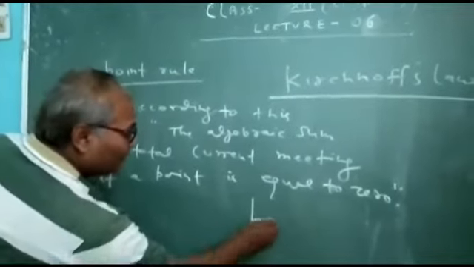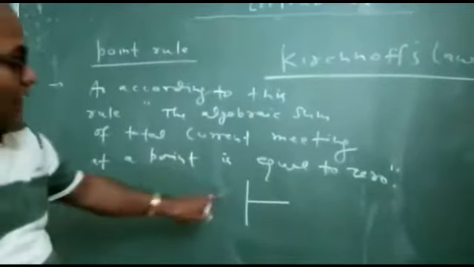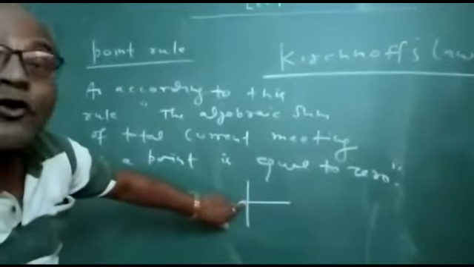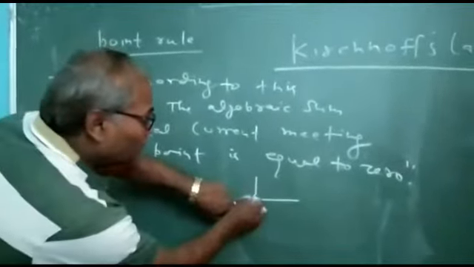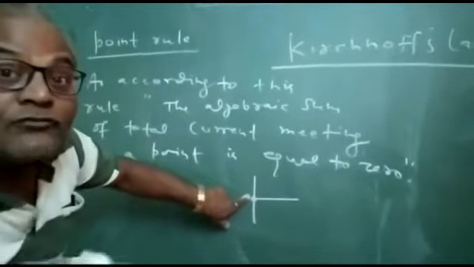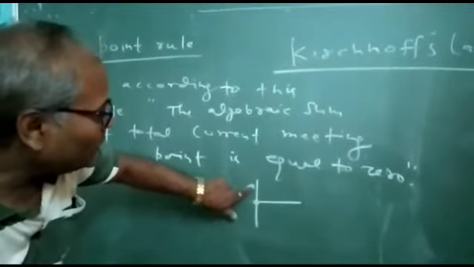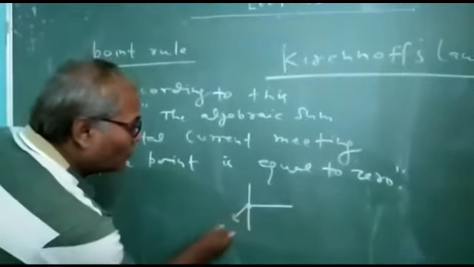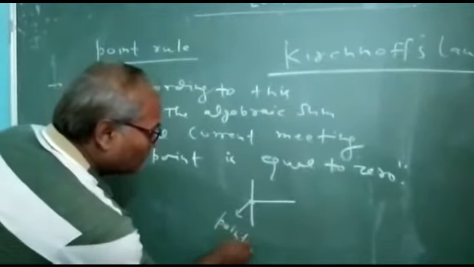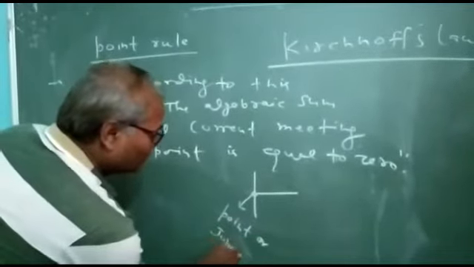Just see here, and count the wires: 1, 2 and 3, and so it will be called a point or junction.